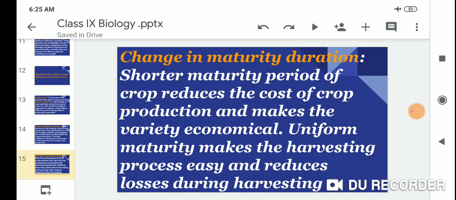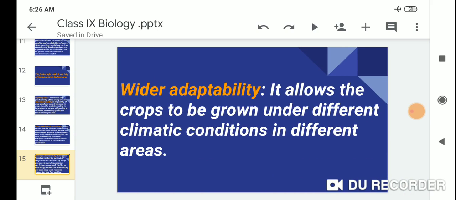Change in maturity duration: a short maturity period of a crop reduces the cost of crop production and makes the variety economical. Uniform maturation makes the harvesting process easy and reduces loss during harvesting.